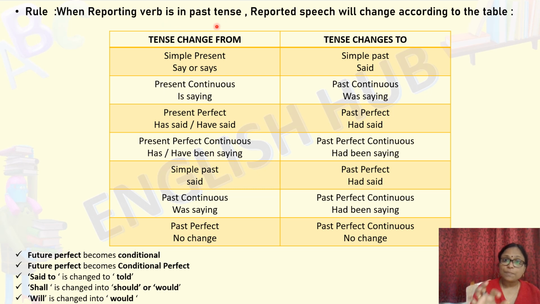When the reporting verb is in past tense, reported speech will change according to this table. This change in tense, you have to learn it by heart. For example, if the reported speech is in simple present, when you change it into indirect speech, it changes to simple past. If the reported speech is in present continuous, it changes to past continuous. Present perfect changes to past perfect. Present perfect continuous changes to past perfect continuous. Simple past changes to past perfect. Past continuous changes to past perfect continuous. And for past perfect and past perfect continuous, there is no change.